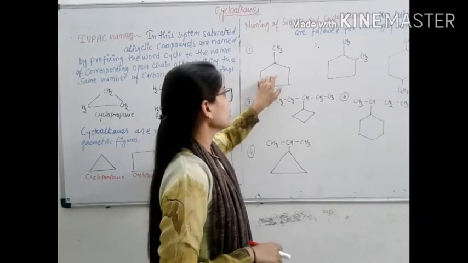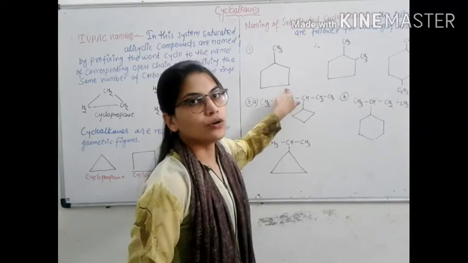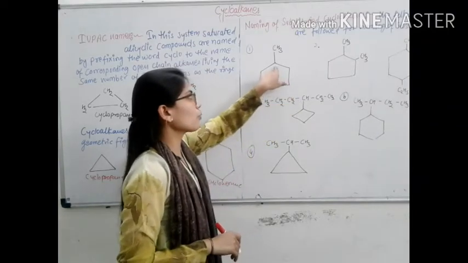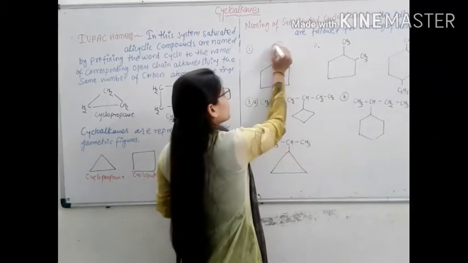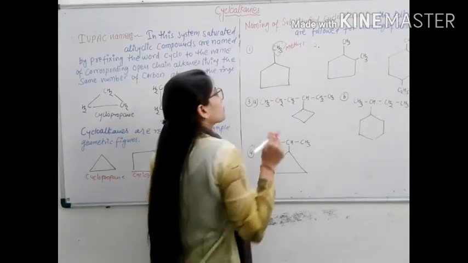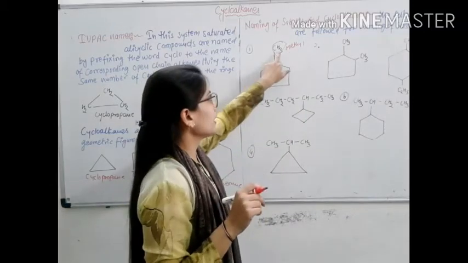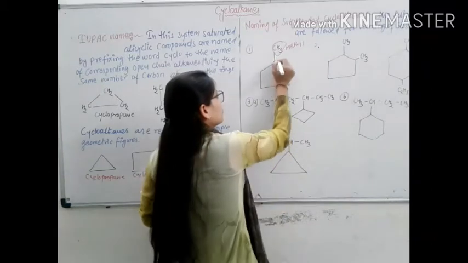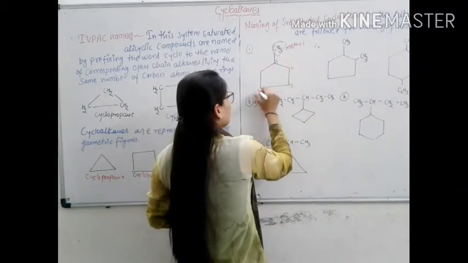There are 5 carbon atoms present in this structure. So numbering will start from this group, because the methyl group is present at the first position. So numbering starts from this: 1, 2, 3, 4, 5.